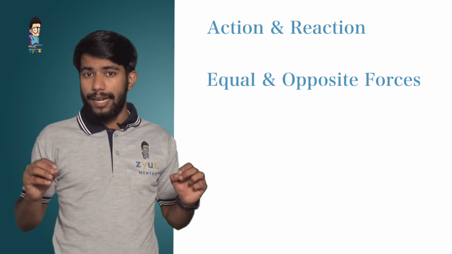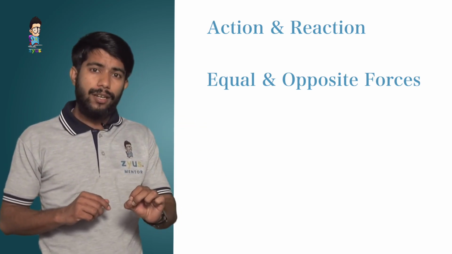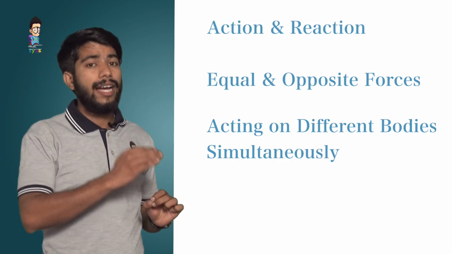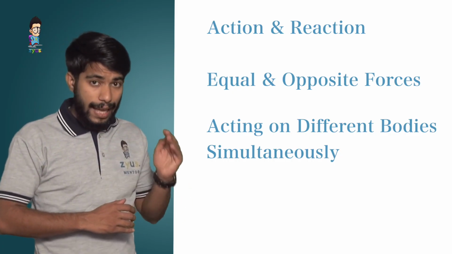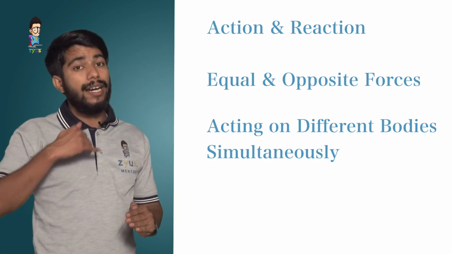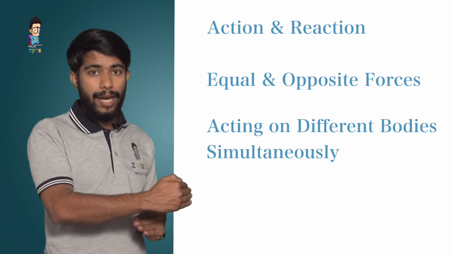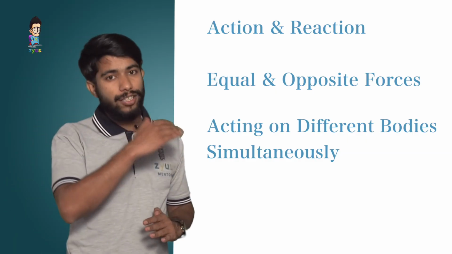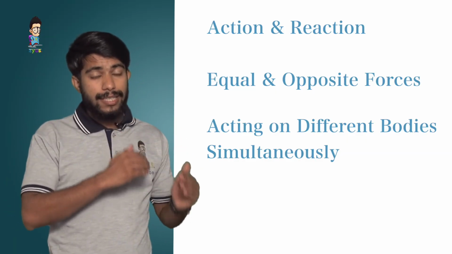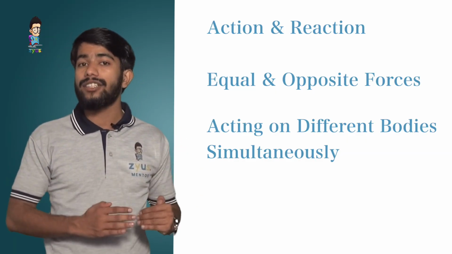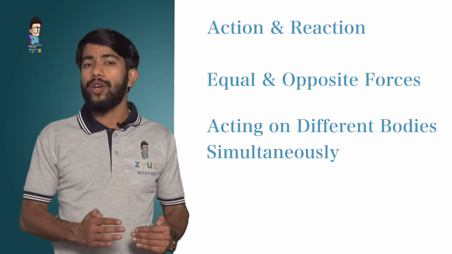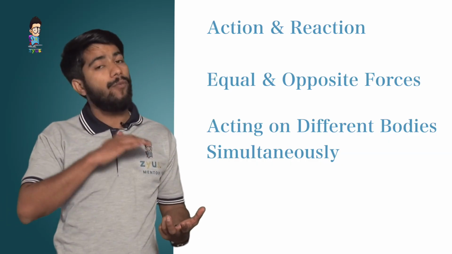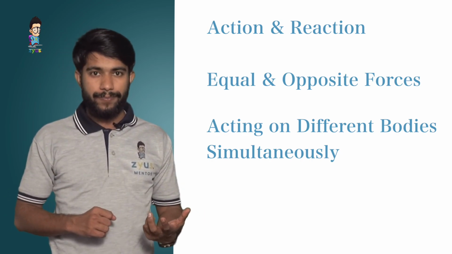But also note that the action reaction pair acts on different bodies. The action of a man on the earth is exerting force on the earth, and the earth's reaction is on the man. The action is on the earth and the reaction is on the man, which means this action reaction pair acts on different bodies and they are equal and opposite, but since they are acting on different bodies, they won't cancel each other.